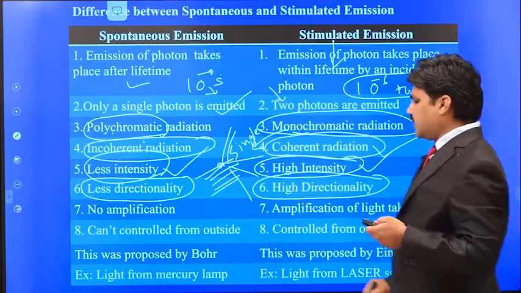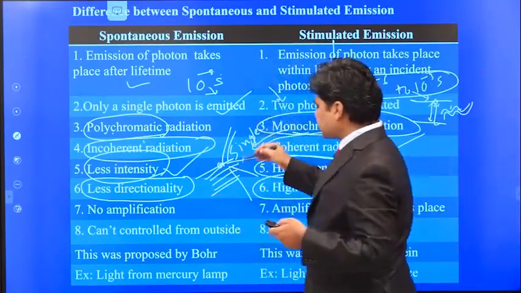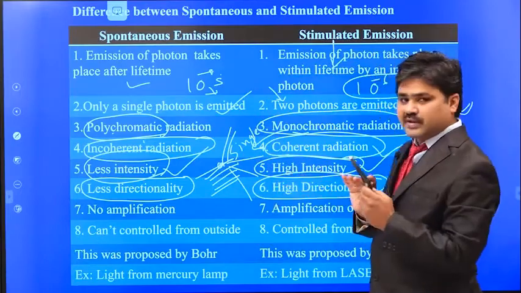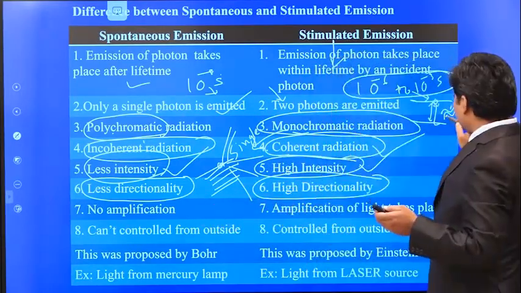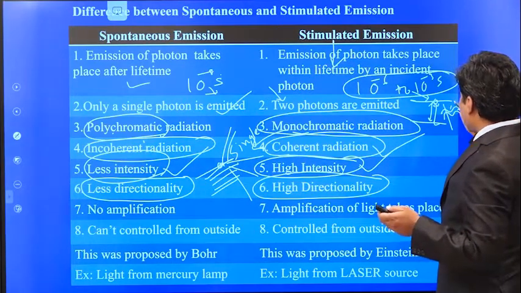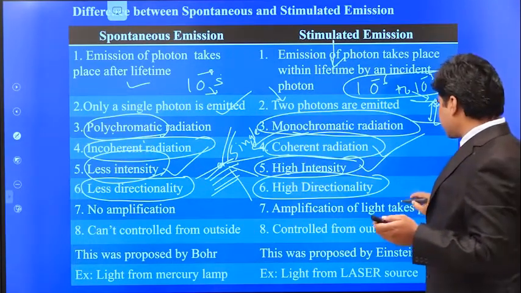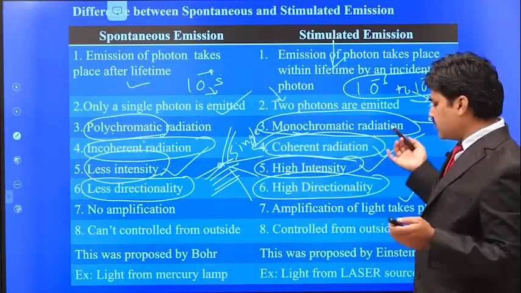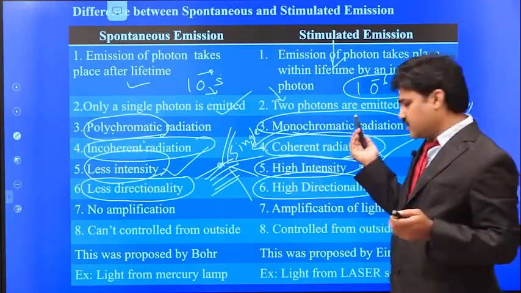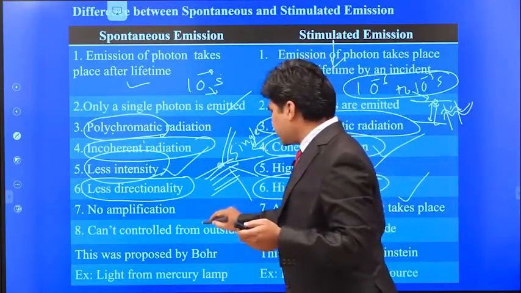Here no amplification, because the photons are traveling in different directions, so they will never merge and there will be no amplification. But here, since the 2 waves are traveling and merging with each other, amplification of the light in phase takes place, that means the amplitude will get doubled, tripled if you mix 2 and 3 waves respectively.